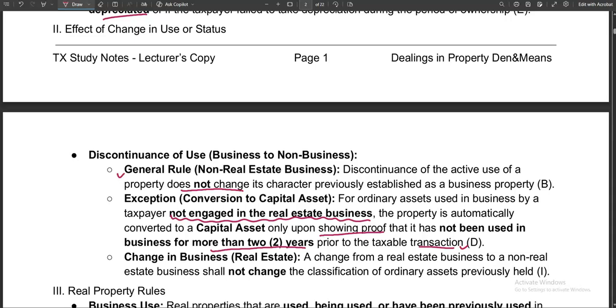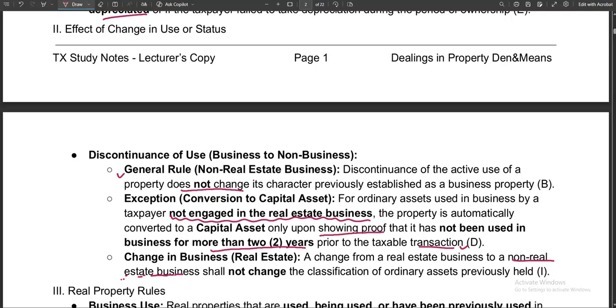Now, in the case of the real estate business, if they stop having a real estate business and change the nature of their business from real estate to non-real estate, so it could be merchandising, hospital or other services, it does not mean that the classification of those assets that you have used in business while you were in the real estate business will also change. So again, ang sabi ng batas, it will stay that way as an ordinary asset.